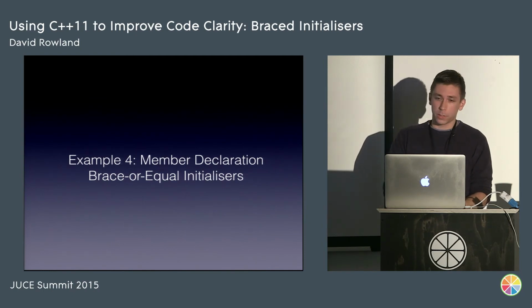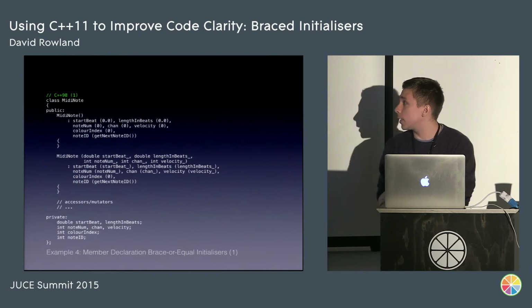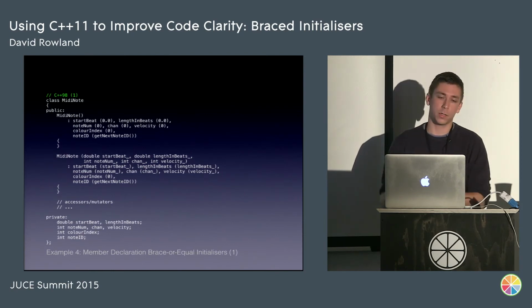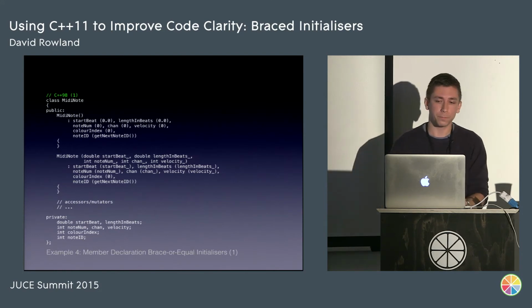So onto our fourth example, we're going to look at member declaration based on equal initializers. So again, this is another class similar to something we have in Traction. It's a bit stripped down, but it's a MIDI note. That's a concrete kind of class that's used to represent a MIDI note in a sequence somewhere.